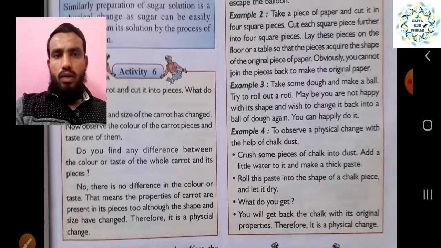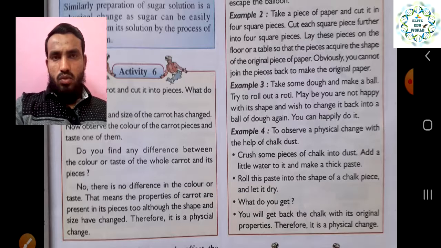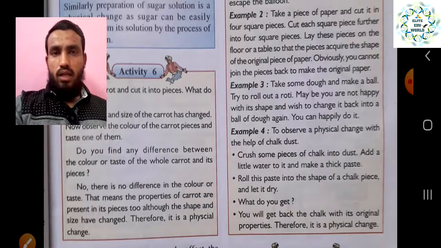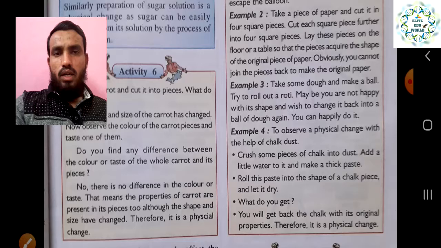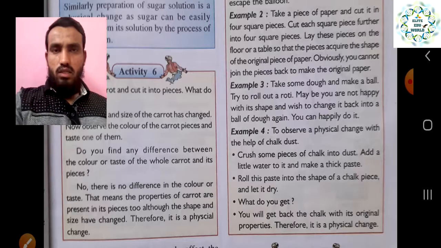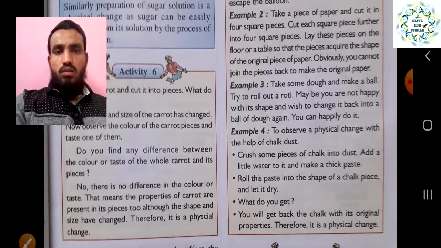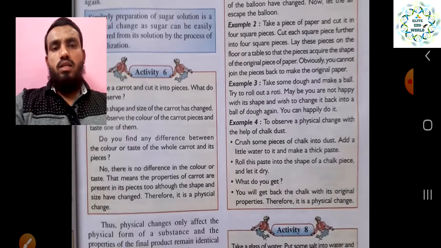That means the properties of the carrot are present in its pieces too, although the shape and the sizes have changed. So what will be the conclusion of this activity? Once you cut the carrot into small pieces, only the shape, the physical state, is changing, and the characteristics like its taste or its color will remain the same. So it is not affecting the characteristics, it's only affecting the physical state of that matter. So that is why it comes under the physical change.